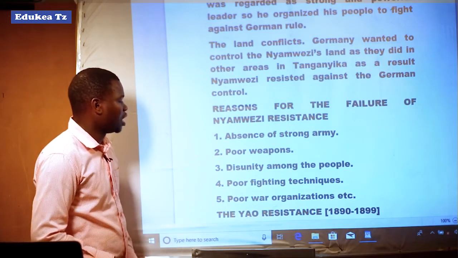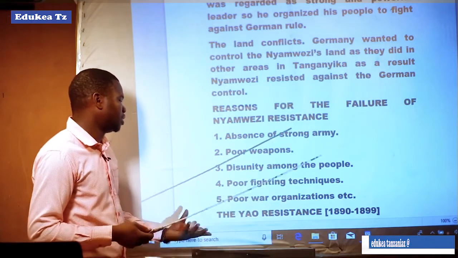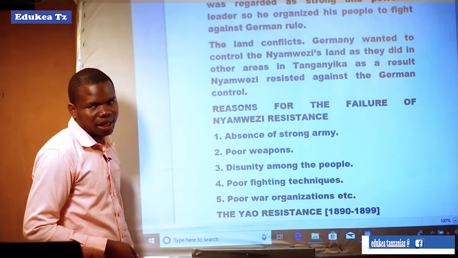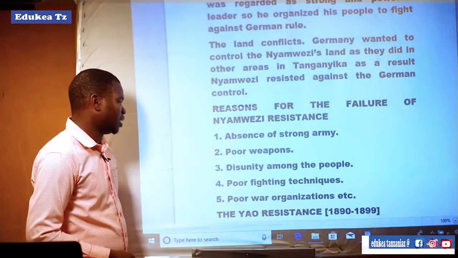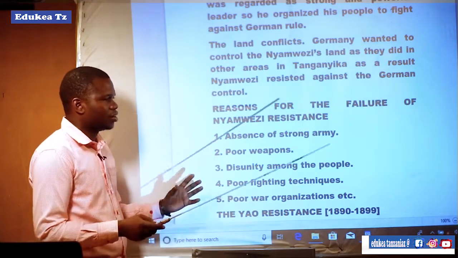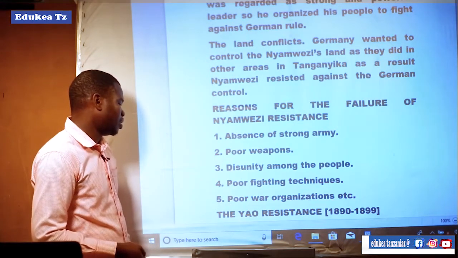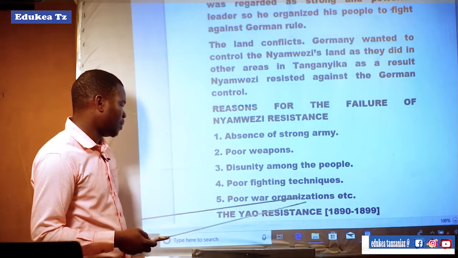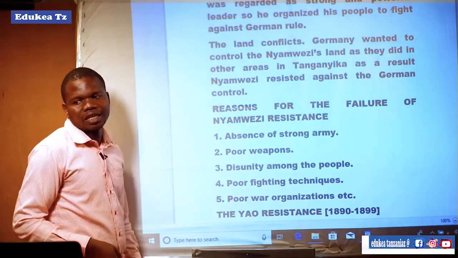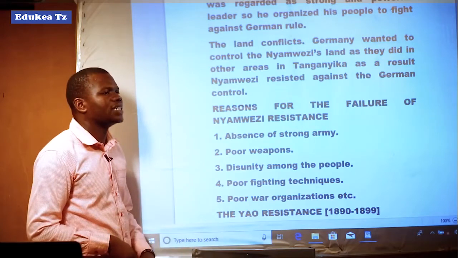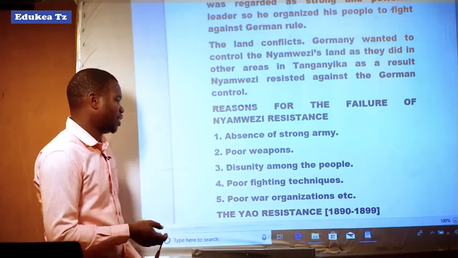Disunity among the people: the Nyamwezi disunited themselves against the German rule. Poor fighting techniques: they did not have good military techniques, which made them fail. Another point was poor war organization. They were not organized nicely, that's why they failed.